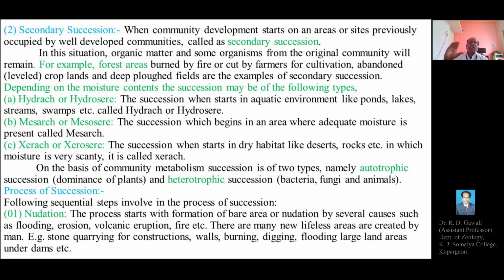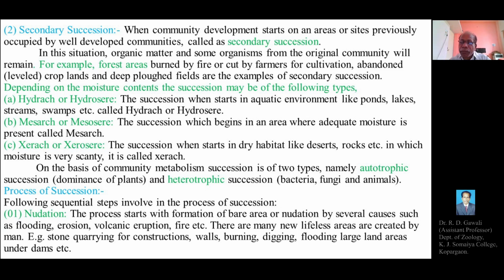In autotrophic succession, the community has a large number of plant species. In heterotrophic succession, there are a large number of species of animals, including bacteria and fungi.